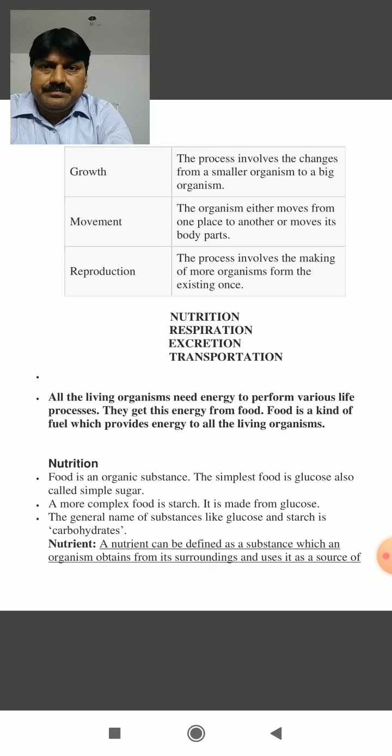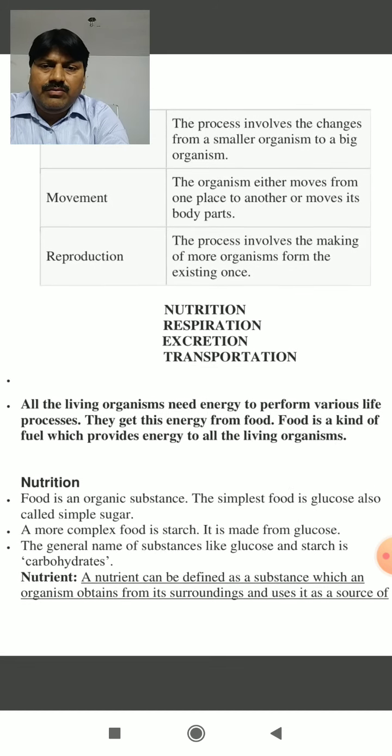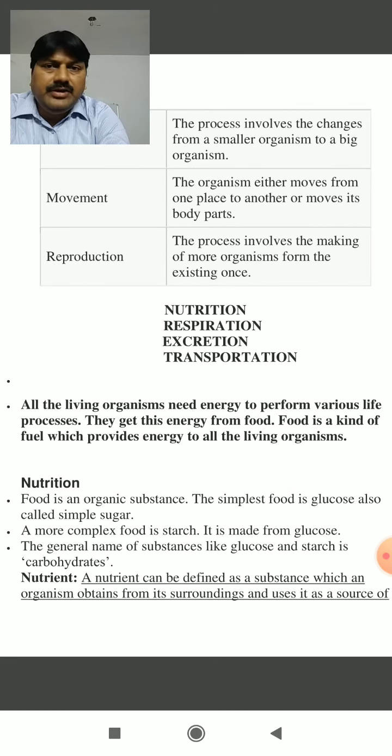What is nutrition? Children, you learned about nutrition in class 7, but your definitions may be elaborated according to class 10. So what is nutrition? The word nutrition is derived from two words, nutrient and suffix T-I-O-N.